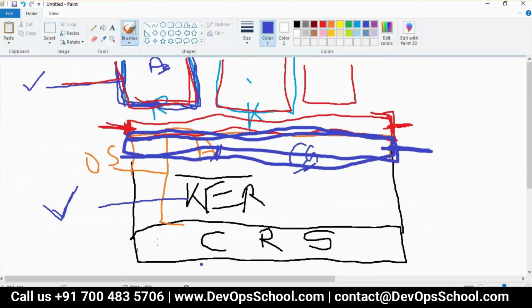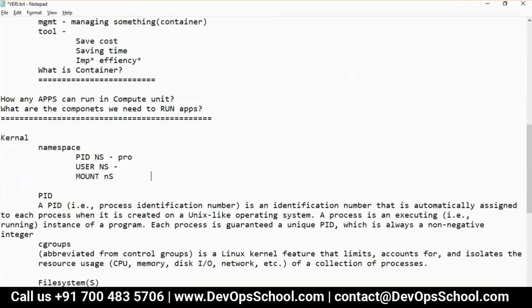When you boot a system, you get one mount, one PID. Here also I'll write one mount, one PID. How many users get initialized or can be initialized in the Linux operating system? One user per session, right?